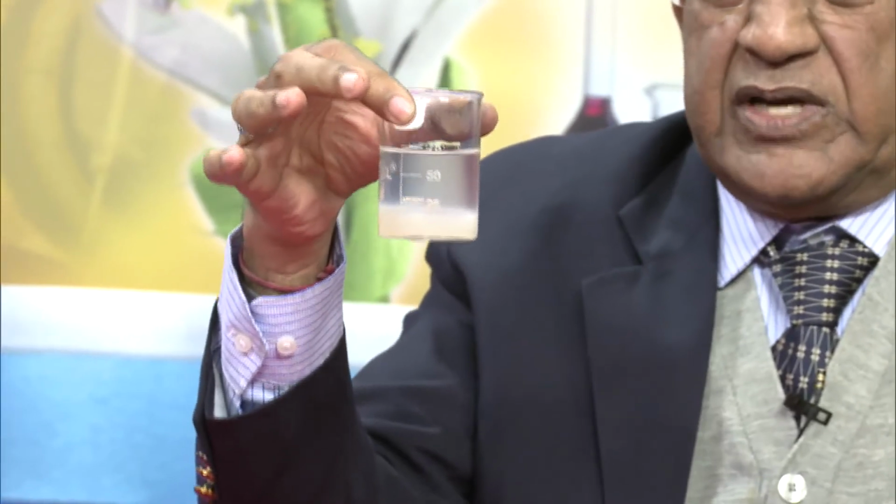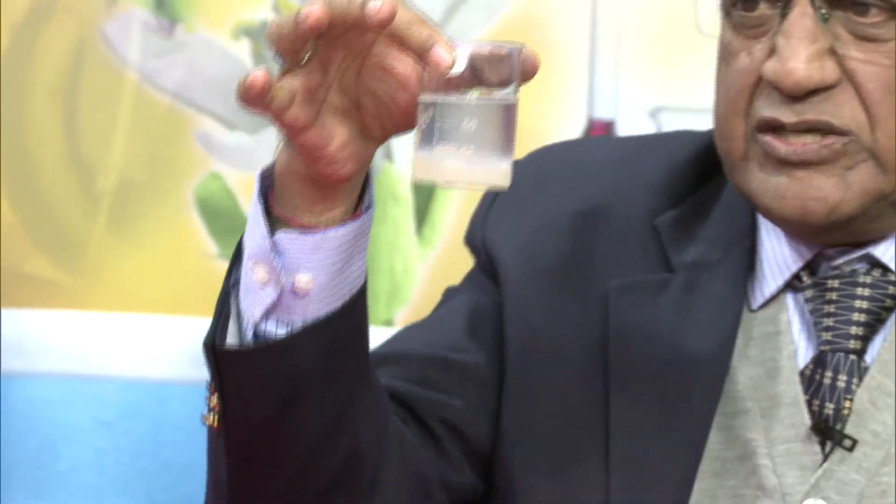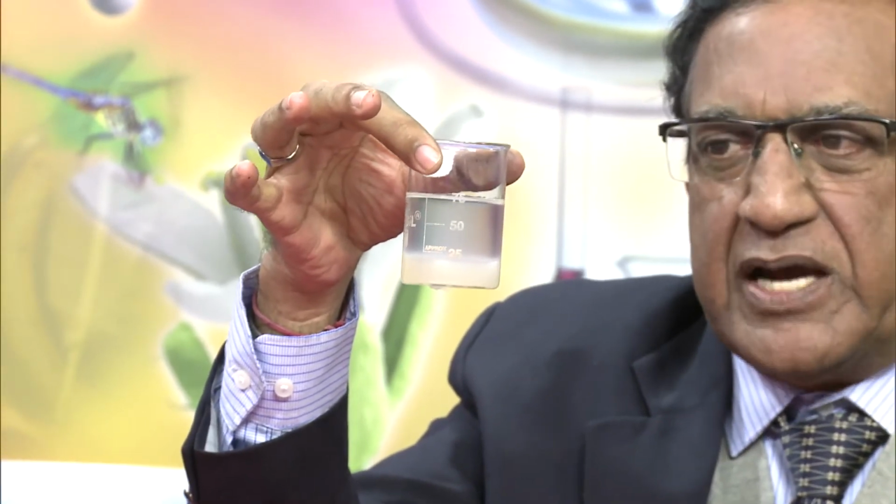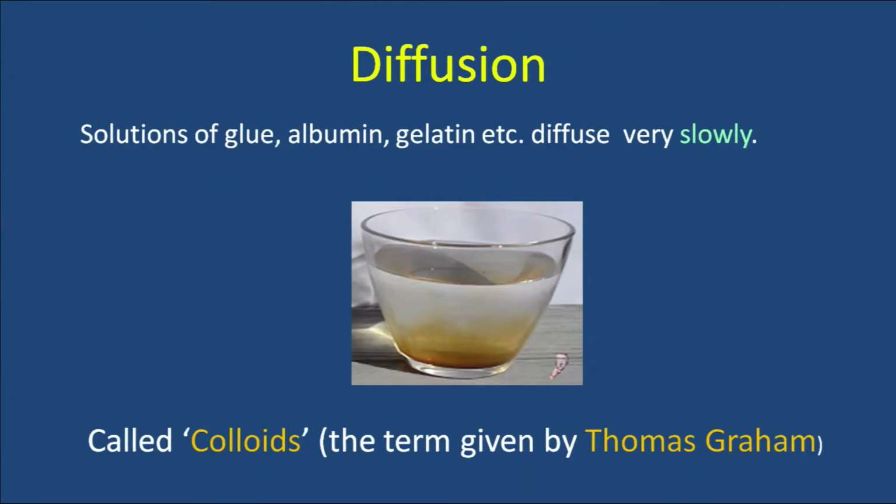Here also I have prepared a sample. I have taken gum and mixed it with water. You can see most of the gum is still settled in the bottom, and this was prepared a few hours back. So, in this case we can conclude that such substances like albumin, gelatin, gum, etc., their rate of diffusion is very slow. These observations were made by Thomas Graham, and he introduced the term colloidal for such substances.